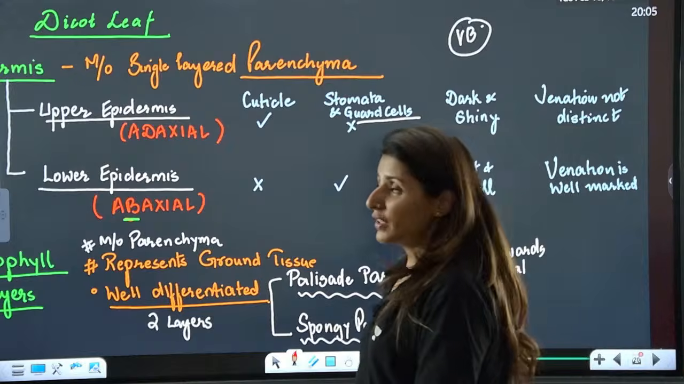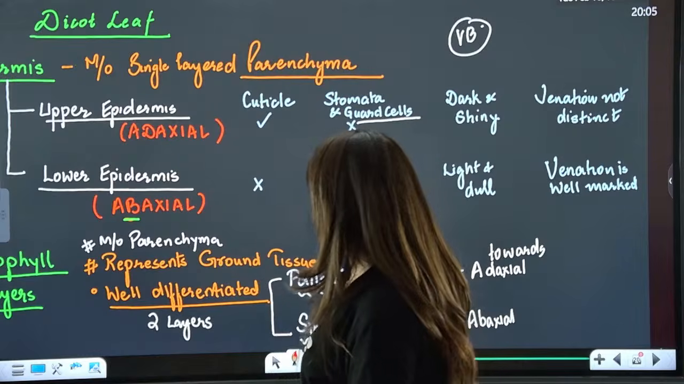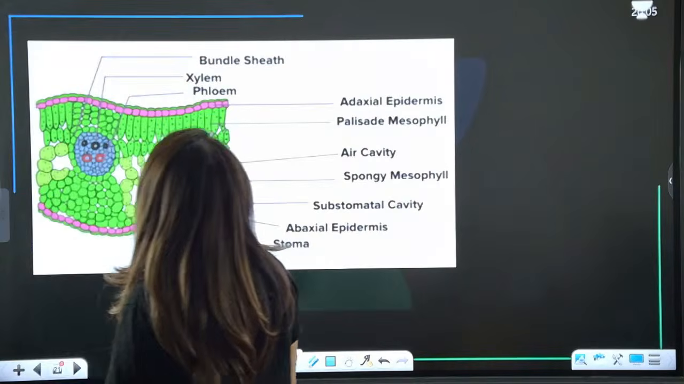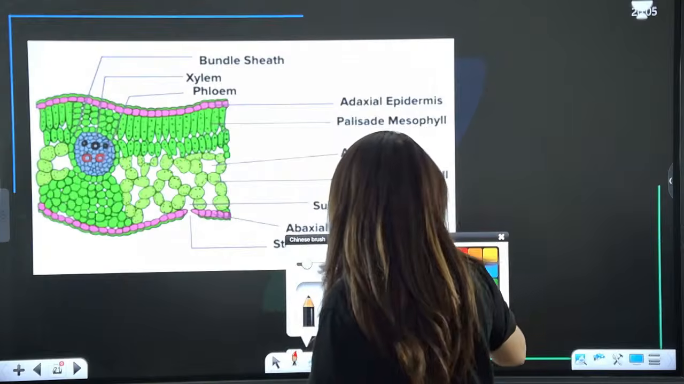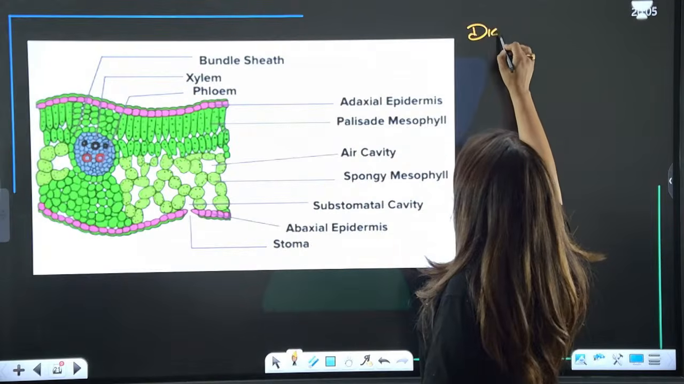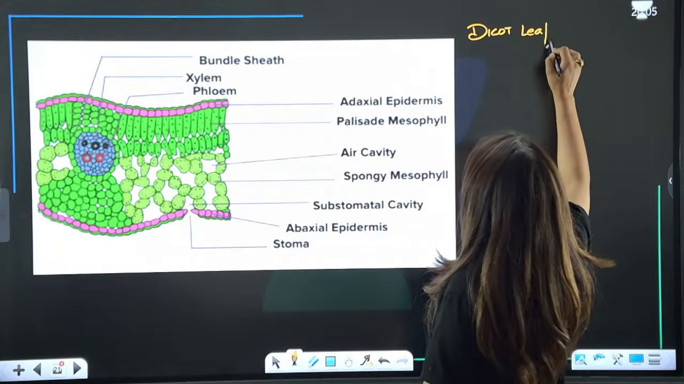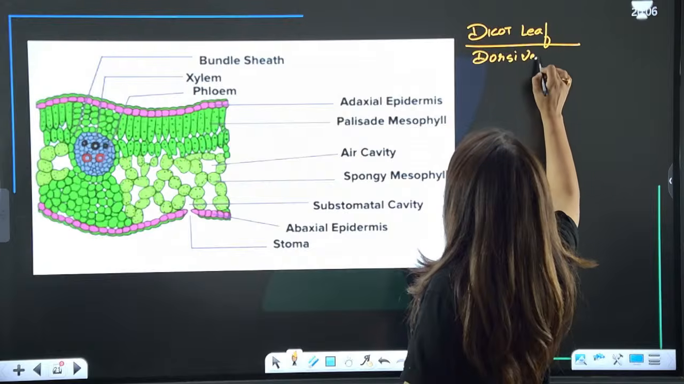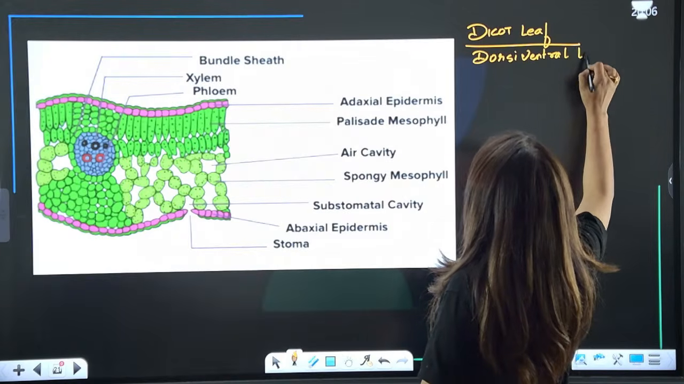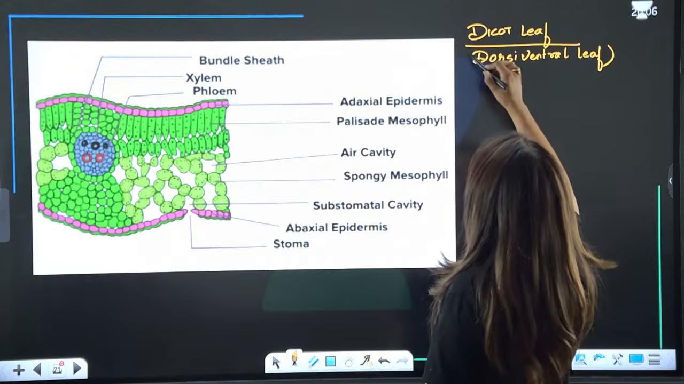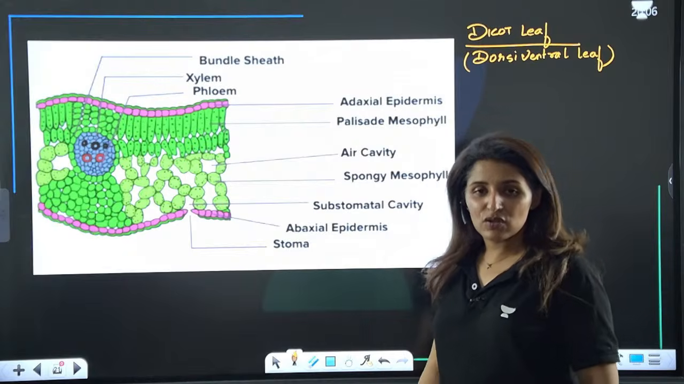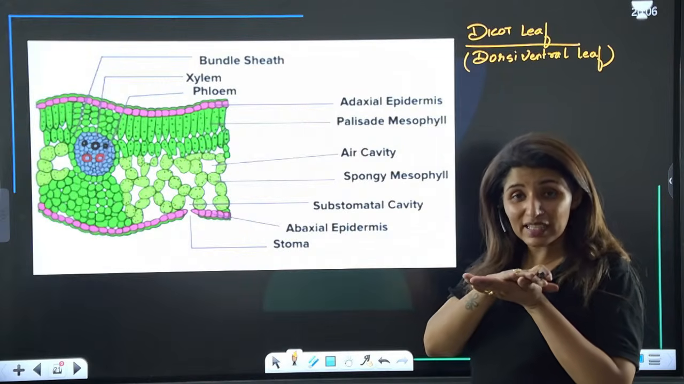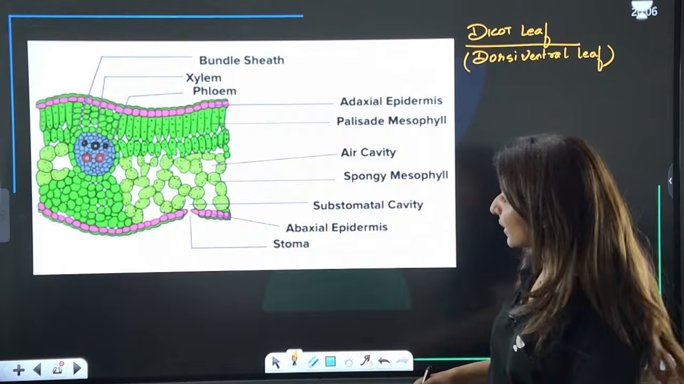So as talking about the dicot leaf, see, dicot leaf, the outer layer is known as epidermis. Moving here. So we are going to talk about the dicot leaf here. So dicot leaf is known as dorsiventral leaf, because the dorsal and ventral side are well differentiated. So we know the dorsal side is very shiny and green, while the ventral is not, right?